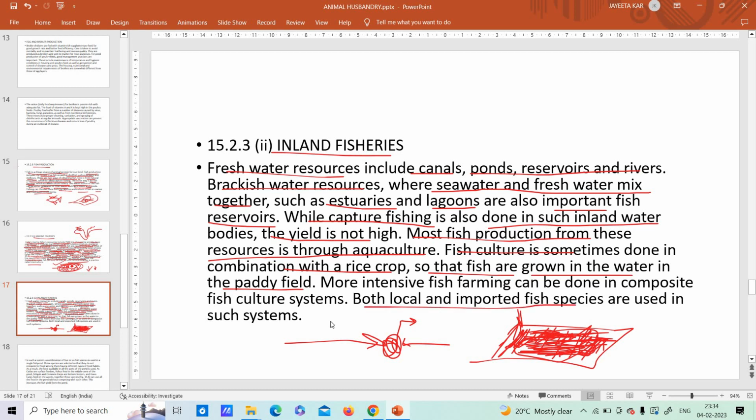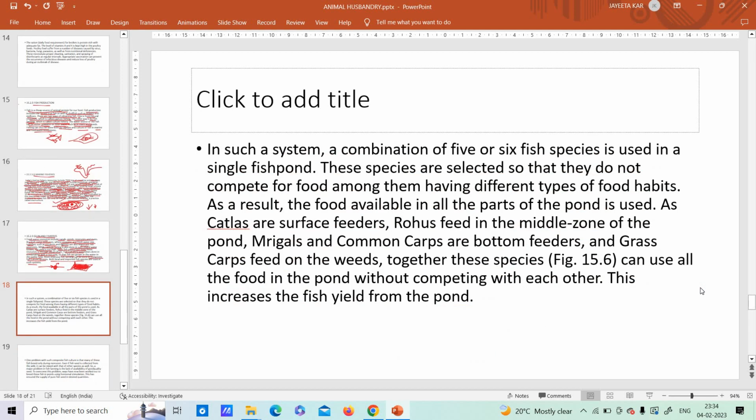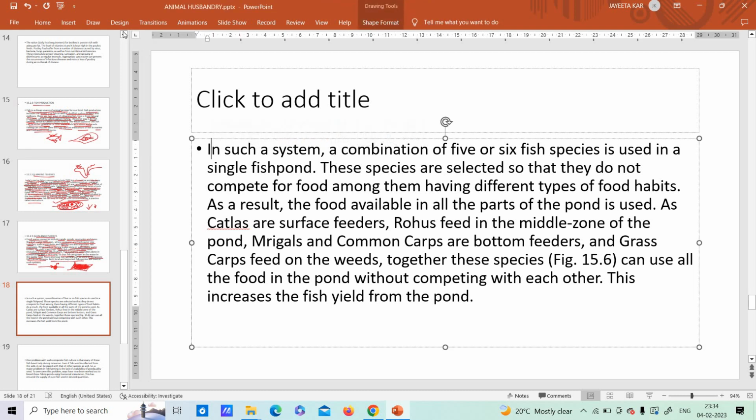Both local and imported fish species are used in such systems. So now you must be seeing this fish culture system, the composite culture system. Okay, what is this? What is it all about? Let's go and see it. See, in such a system, this fish culture or the composite culture system, what happens?